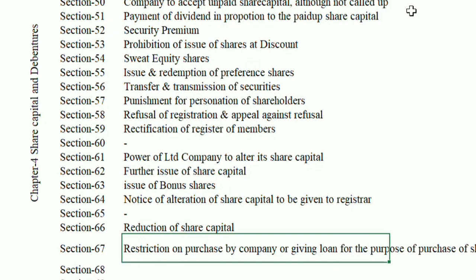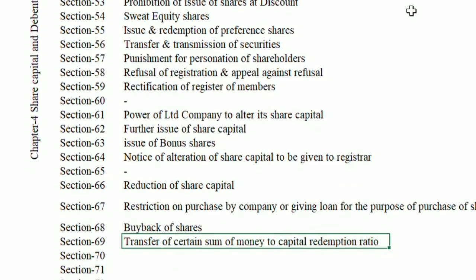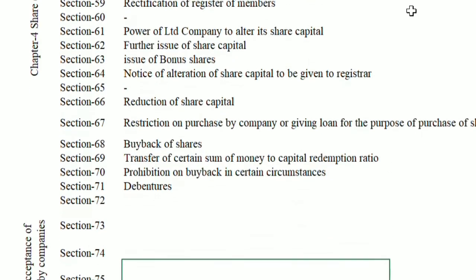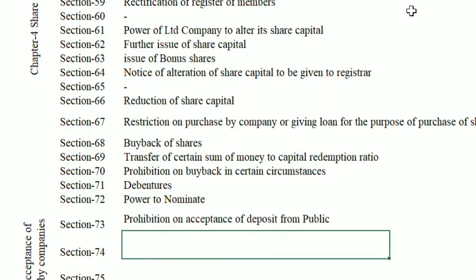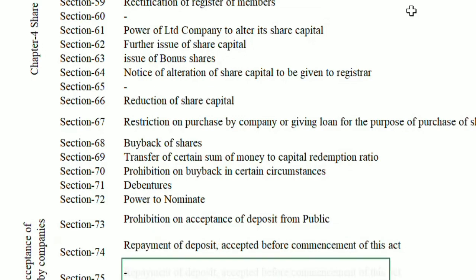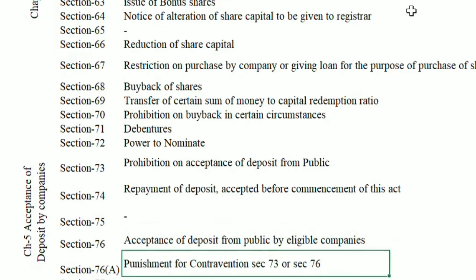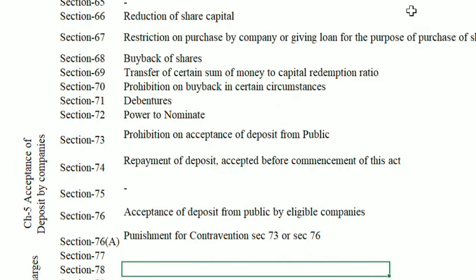67 Restriction on purchase by company or giving of loan by it for purchase of its shares. 68 Buyback of shares. 69 Transfer of certain sum to capital redemption reserve. 70 Prohibition of buyback in certain circumstances. 71 Debentures. 72 Power to nominate. 73 Prohibition on acceptance of deposit from public. 74 Repayment of deposit accepted before commencement of this Act. 75 Omitted. 76 Acceptance of deposit from public by eligible companies. 76A Punishment for contravention of section 73 or section 76.